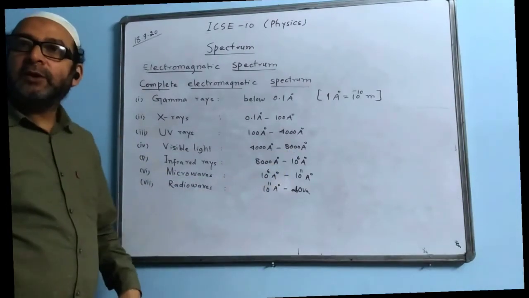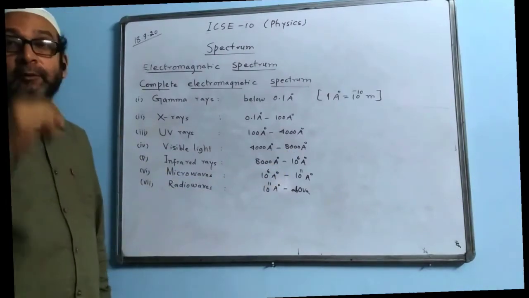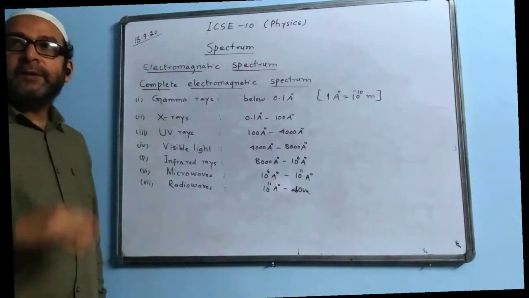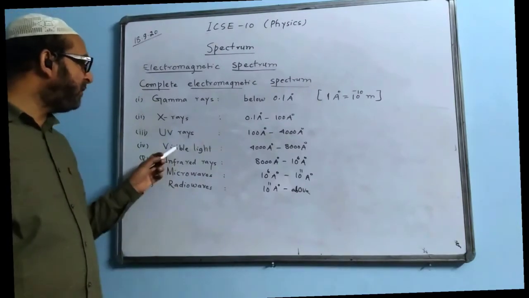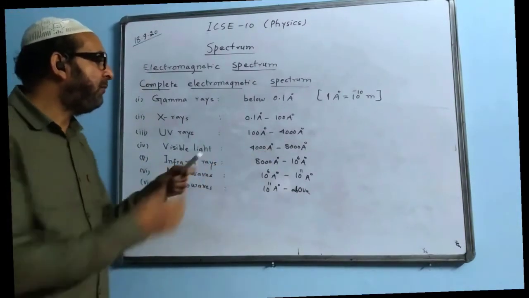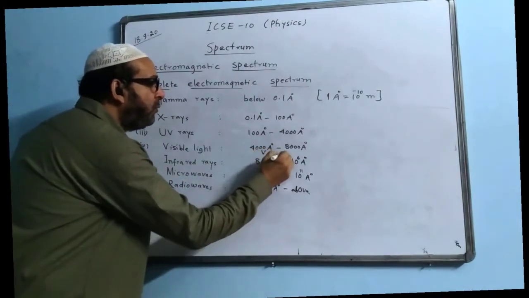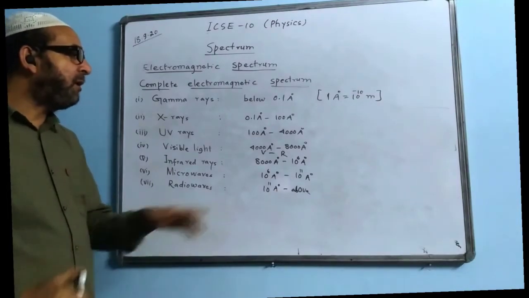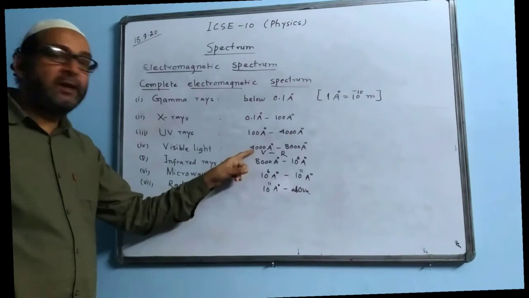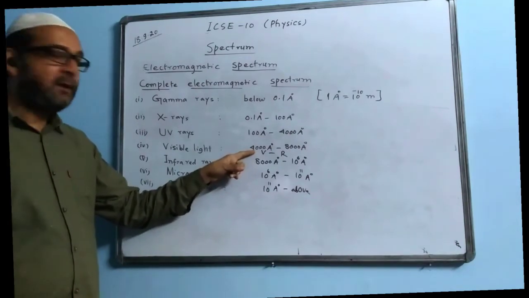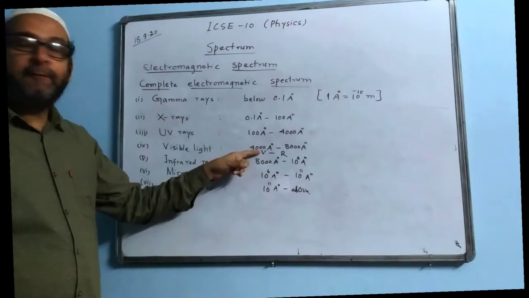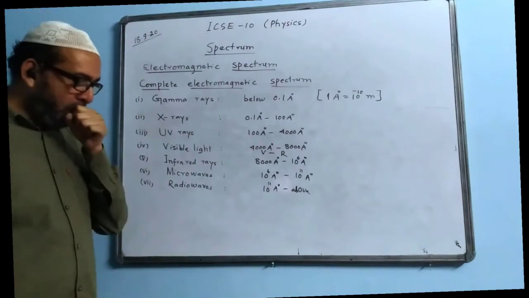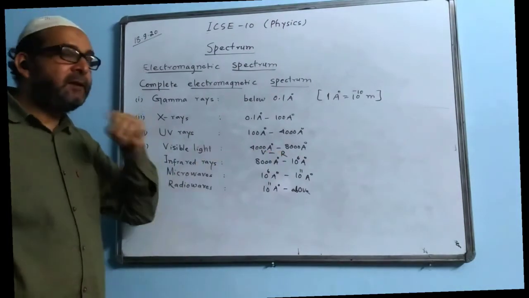Which color of the light has the shortest wavelength? Color of light I'm talking about, visible light. We say violet. And what is the value? 4000 angstrom. Which has the longest wavelength among the visible light? Answer is red. We can write here VIBGYOR, violet to red. Which will have the highest frequency out of violet and red? Because violet has the shortest wavelength, violet frequency is highest. And violet will be the most harmful among the visible light, and red will be the least harmful, because the frequency of the red will be less.